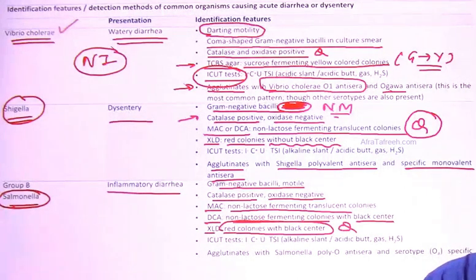This was one of the questions of PGI Chandigarh. The red colonies with black center on XLD is seen in? Answer is Salmonella. Then the eye-cut test is not important here also. And this also agglutinates with what? Salmonella poly-O antisera, and serotype specific also is available in the market. So we have discussed three important ones: Vibrio cholerae, Shigella and Salmonella.